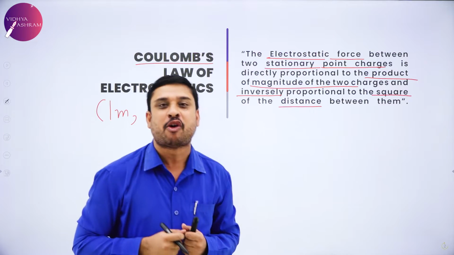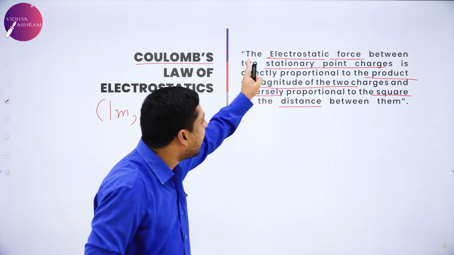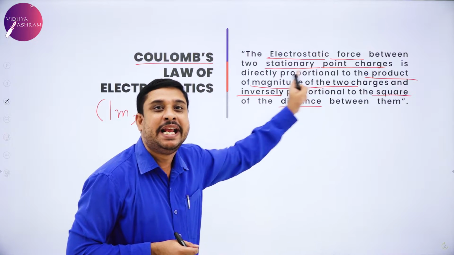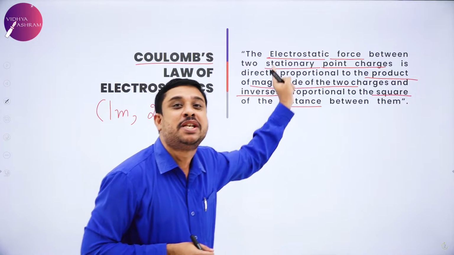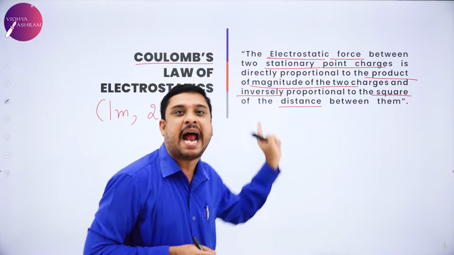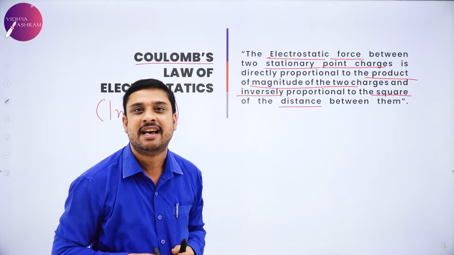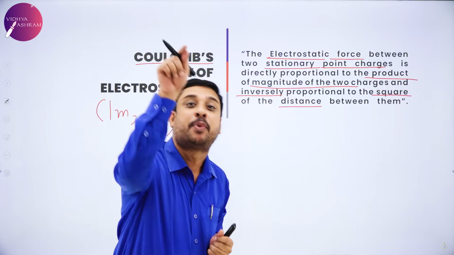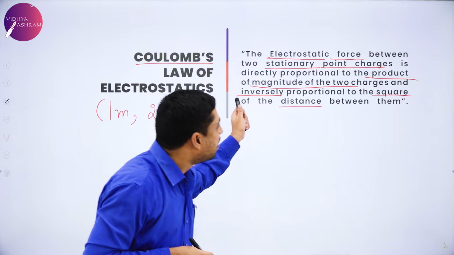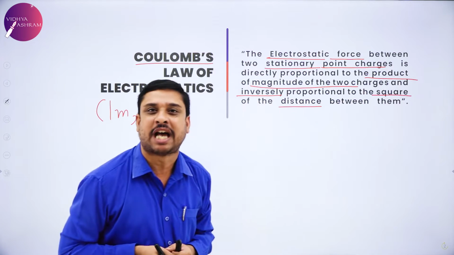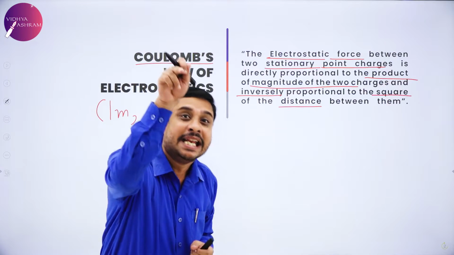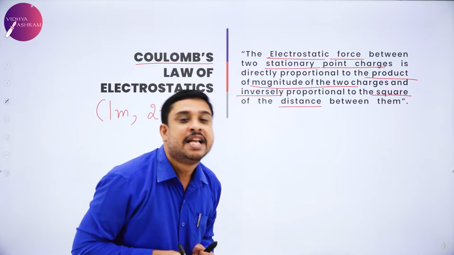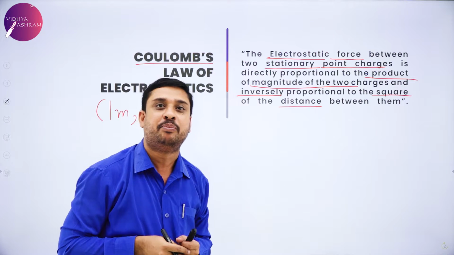So, by the statement of Coulomb's law, the electrostatic force between two stationary point charges, static point charges, is directly proportional to the product of the magnitude of the two charges and inversely proportional to the square of the distance between them.